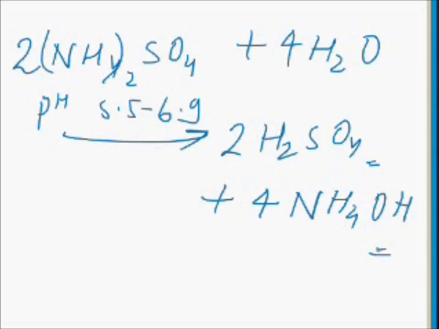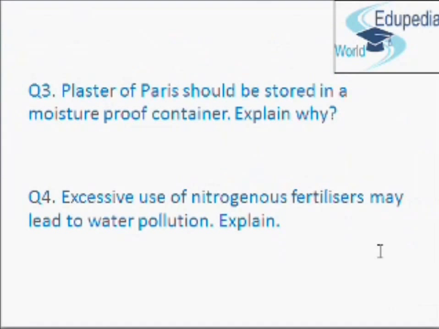Thus the pollution in water increases. The nitrogenous fertilizer urea does not produce acidic hydrolysis products and is therefore more desirable. Hence, excessive use of nitrogenous fertilizer may lead to water pollution.